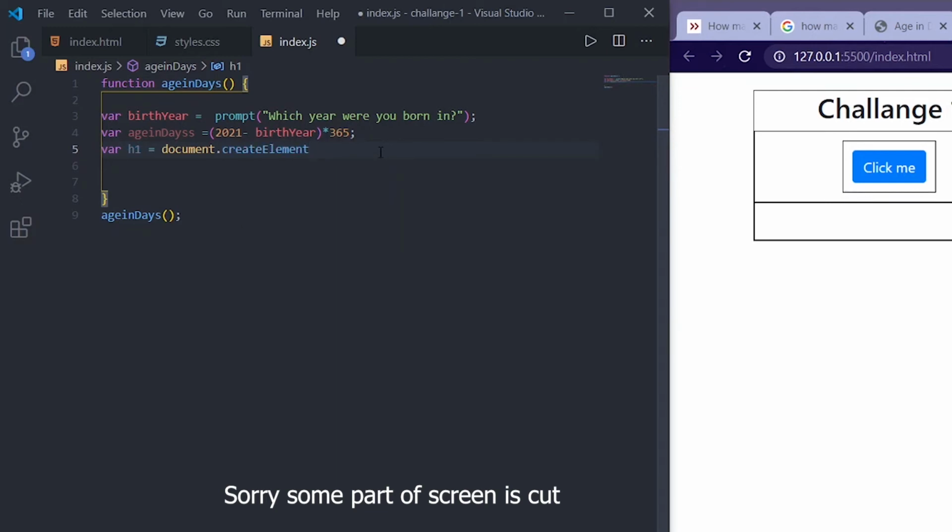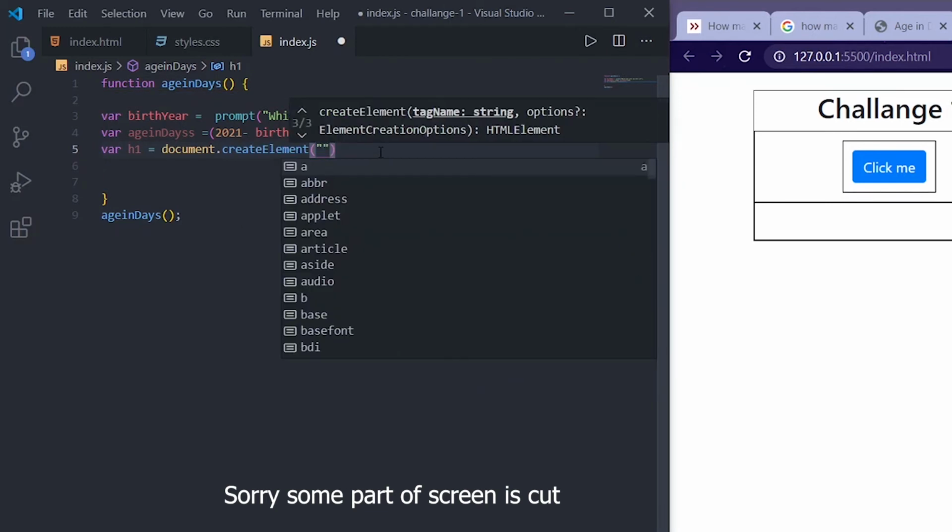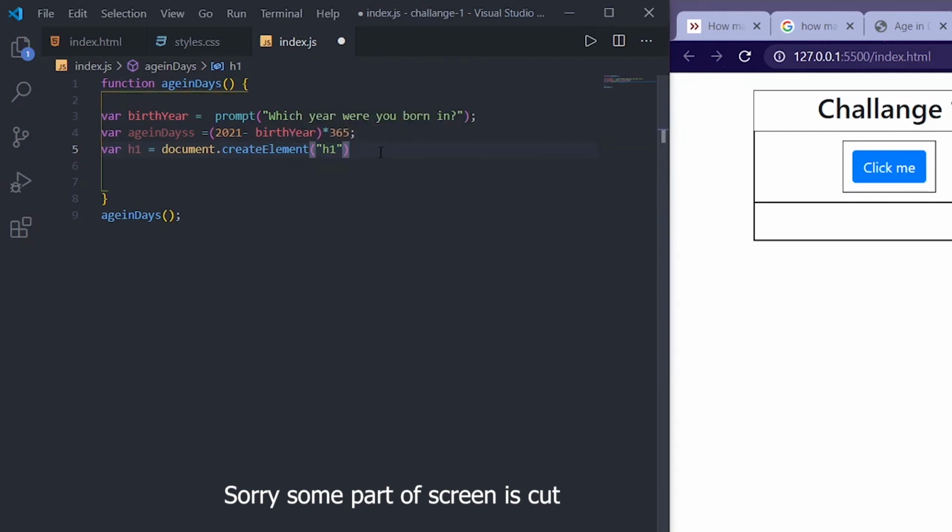And what type of element is that, I am going to describe here as h1. Okay, and now we created the h1 element on the fly. And next what I am going to do is, text answer is equals to, so we created the h1. Okay, we created an h1 tag, but we need text in that, right?